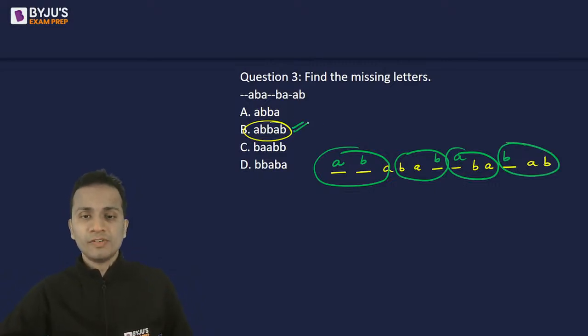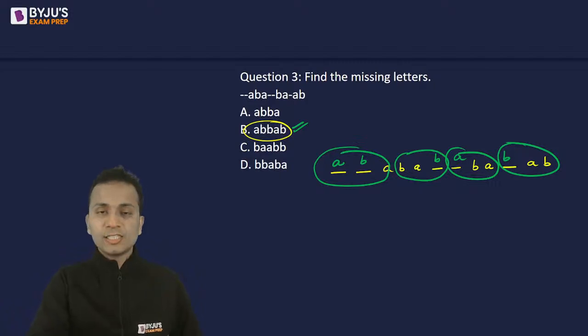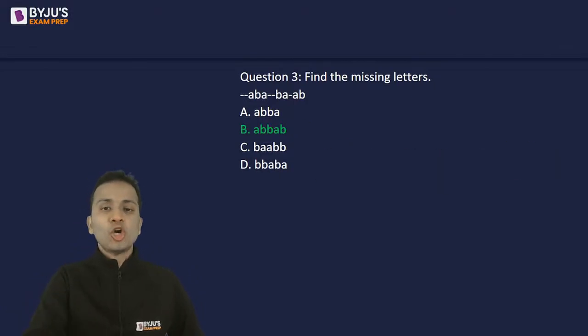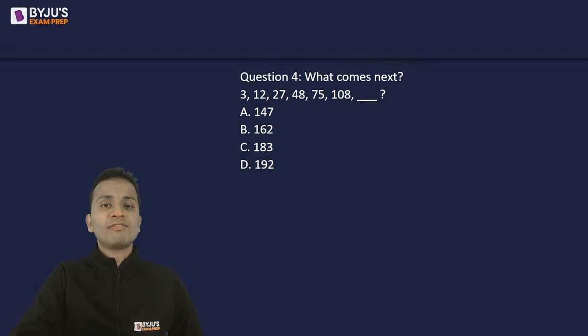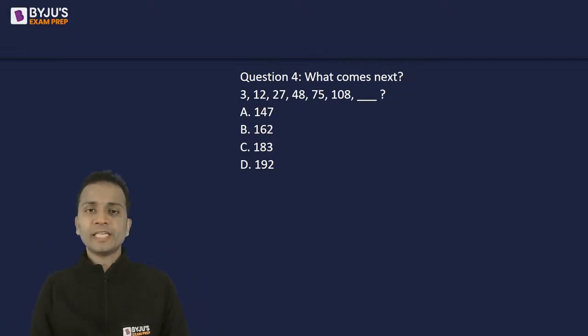So you have got a pattern. The answer for question number 3 is option B. I can see that 7 students have given a correct answer. Let's move on to the next question, question number 4.